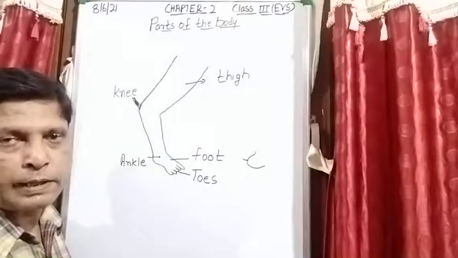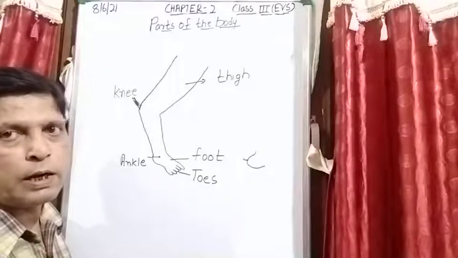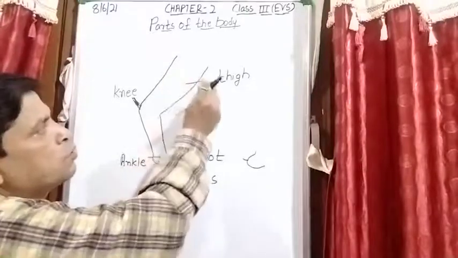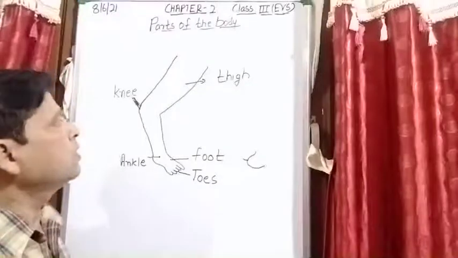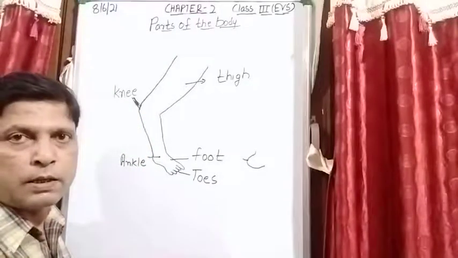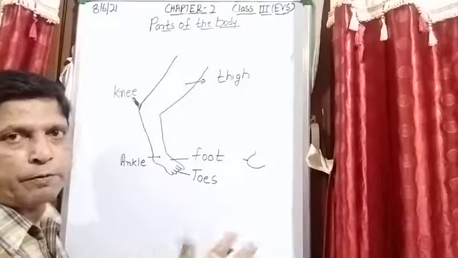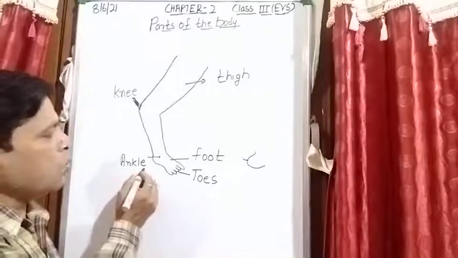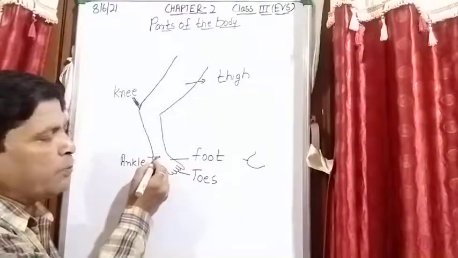So when you see the lower limb, that is your leg, what are the parts? This portion is known as thigh. Here this is known as knee. ठीक है, it can bend in forward direction. So this portion you can move.